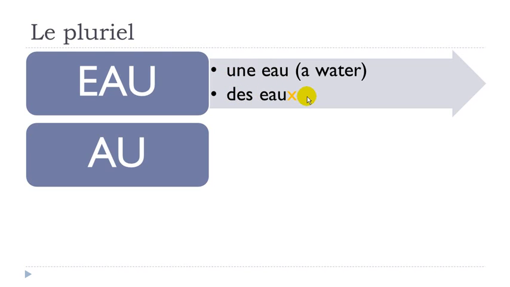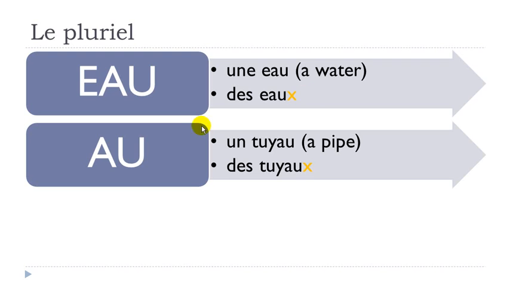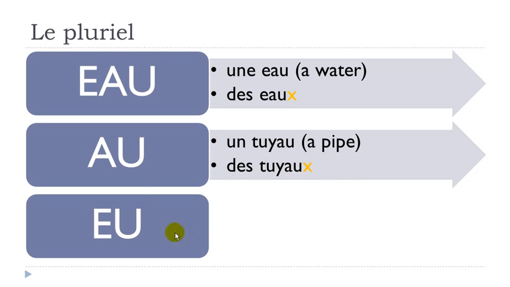All right. Second group, words ending with a, u. Here is an example. Un tuyau. Same rule here. You won't add S at the end, but instead of S, you will put X. Des tuyaux. Same rule, you don't pronounce it. Un tuyau, des tuyaux. So the only difference will be with the article because the word will be pronounced the same way. And then the last group is the words ending with e, u.